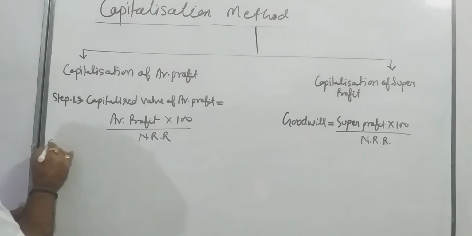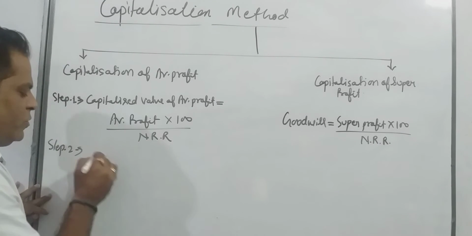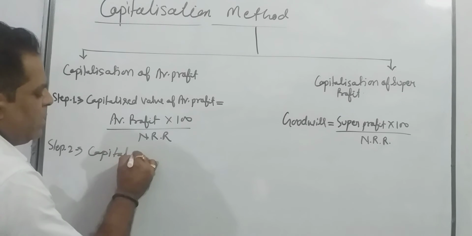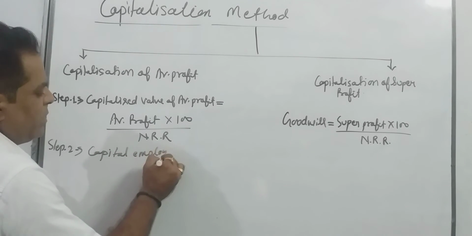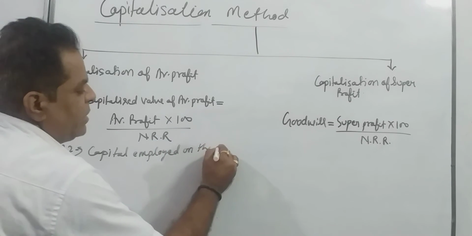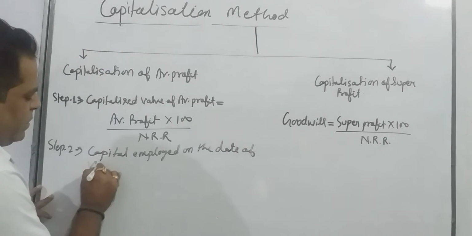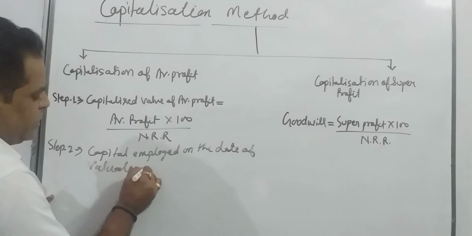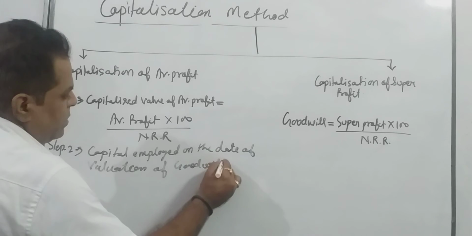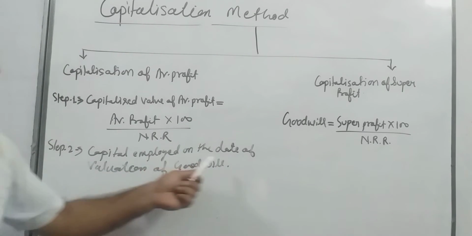Step 2. In step 2 you determine capital employed on the date of valuation of goodwill. Students, how to determine capital employed?